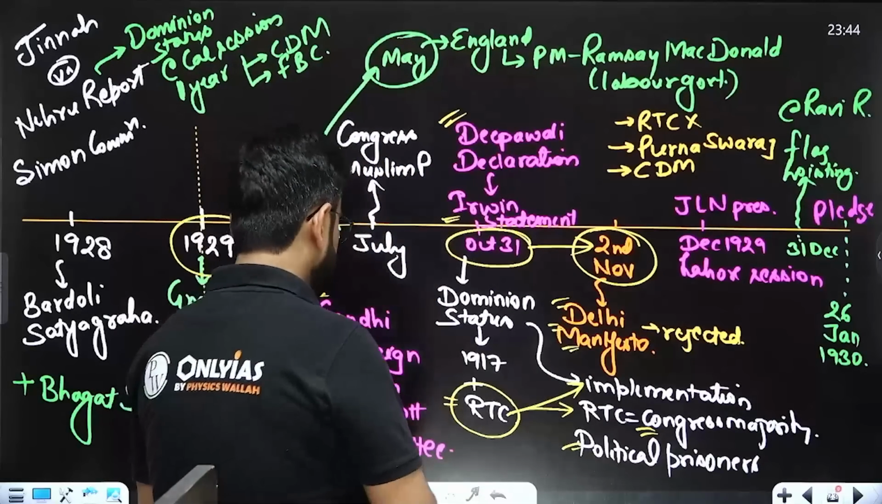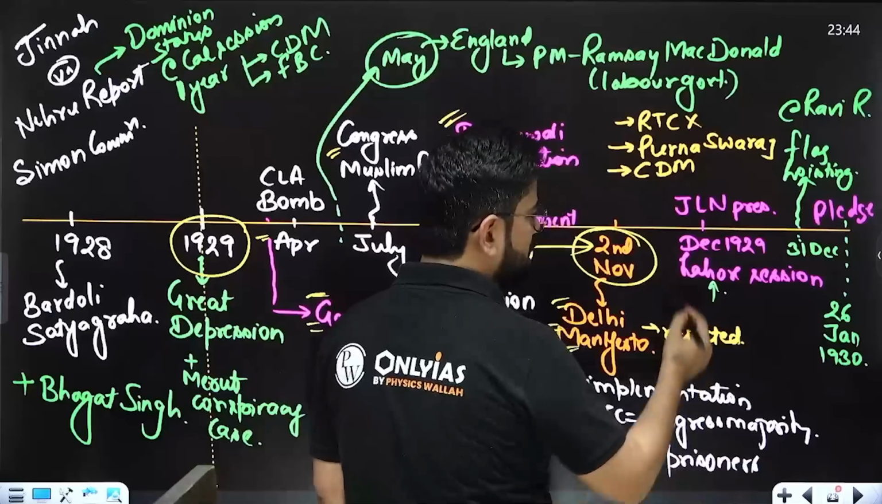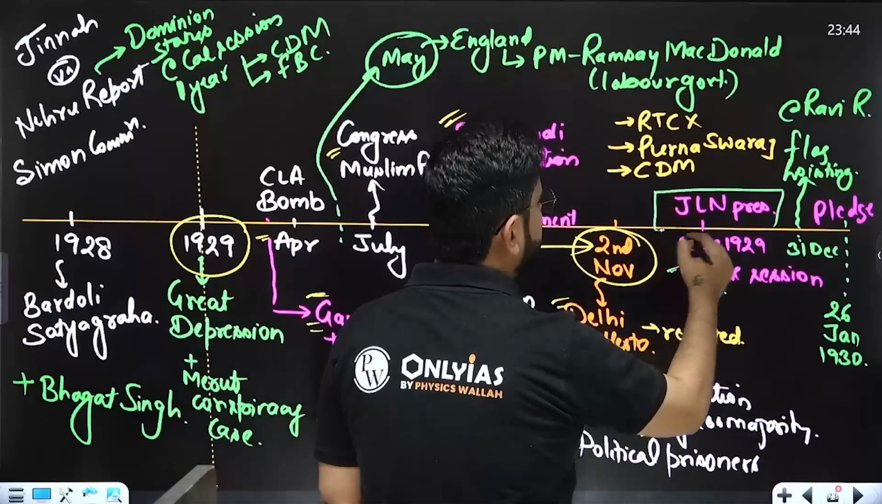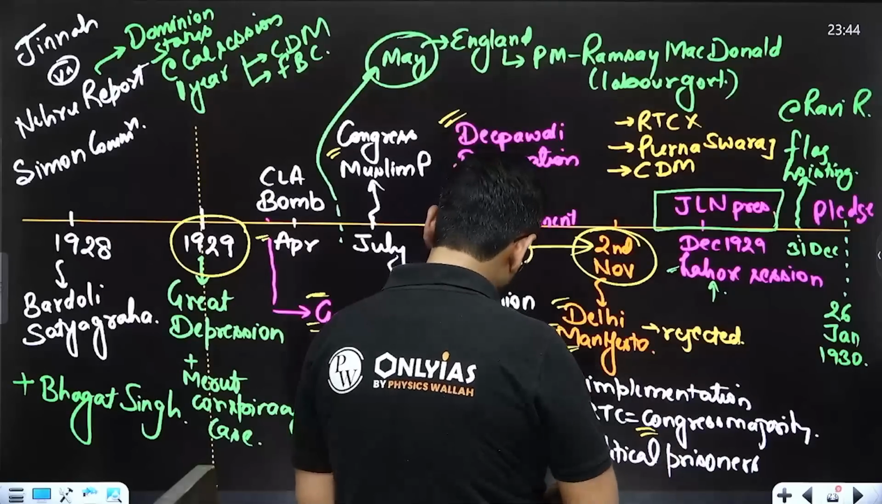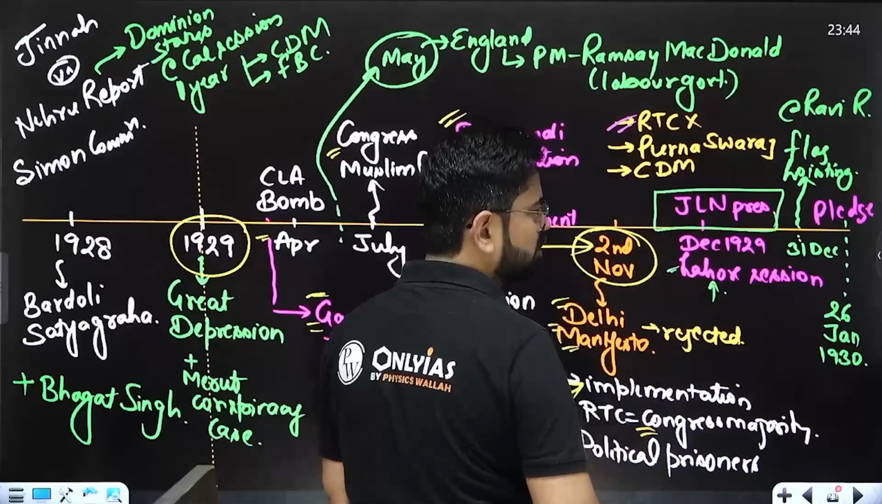And now this leads to the historic moment of December 1929. This is the Lahore session of December 1929. Jawaharlal Nehru is the president. And here we decided that now we are not going to attend the roundtable conference. We are going to boycott.